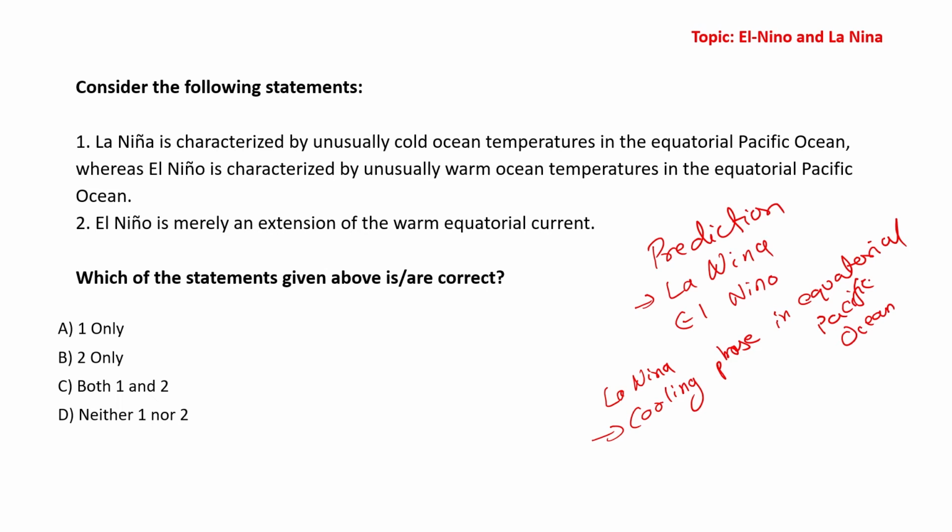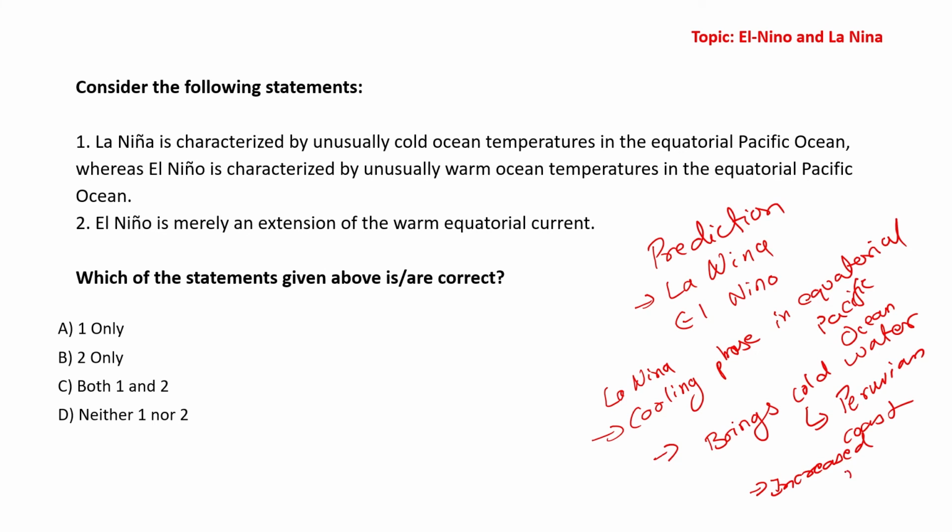Alright, and what it does is it basically brings cold waters to the Peruvian coast. And this basically results in increased rainfall in some regions.